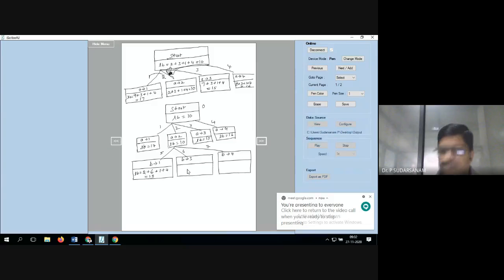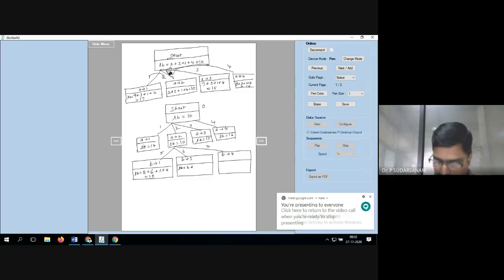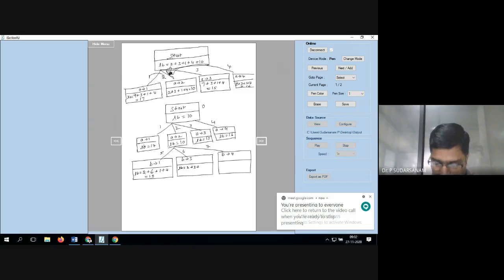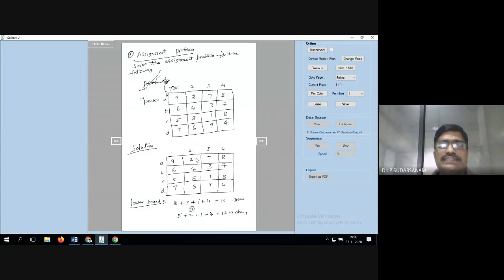This one. First one is A is equal to 2. Next is the second row, B is equal to 3. Lower bound is equal to, tell me. 2 plus 3 plus 1 plus 4. 2 plus 3 plus 1 plus 1 plus 4. Okay. So now come to this step. Here A is equal to 2 you have taken, B is equal to this one you have taken. Now the second one is nothing but 1 plus 4. Okay. Next one.